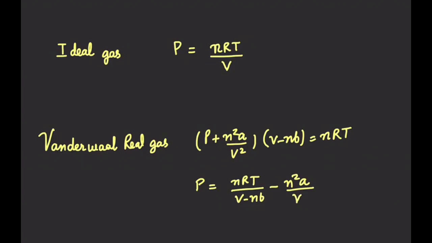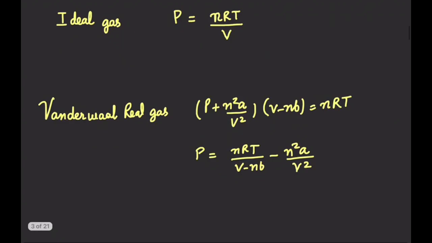In case of an ideal gas, there are no interactive forces, but in case of a real gas, there are interactive forces, right? So we can say that the pressure of this real gas is going to depend on the number of moles of the real gas, temperature of the real gas, and volume of the container in which it is present. Apart from that, it will also depend on the factors which decide the interactive forces, like a and b. a is related to the force of attraction and b is related to the force of repulsion. So the pressure of a real gas will depend on number of moles, temperature, volume, as well as interactive forces between the real gas particles.